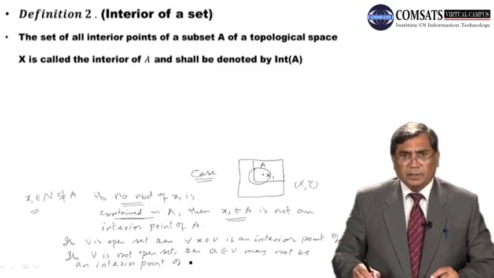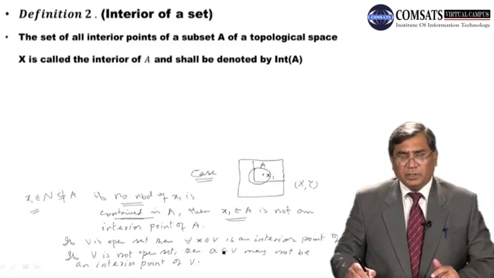If it is open, then its every point is its interior point. But if it is not open, then a point belonging to V may or may not be its interior point.